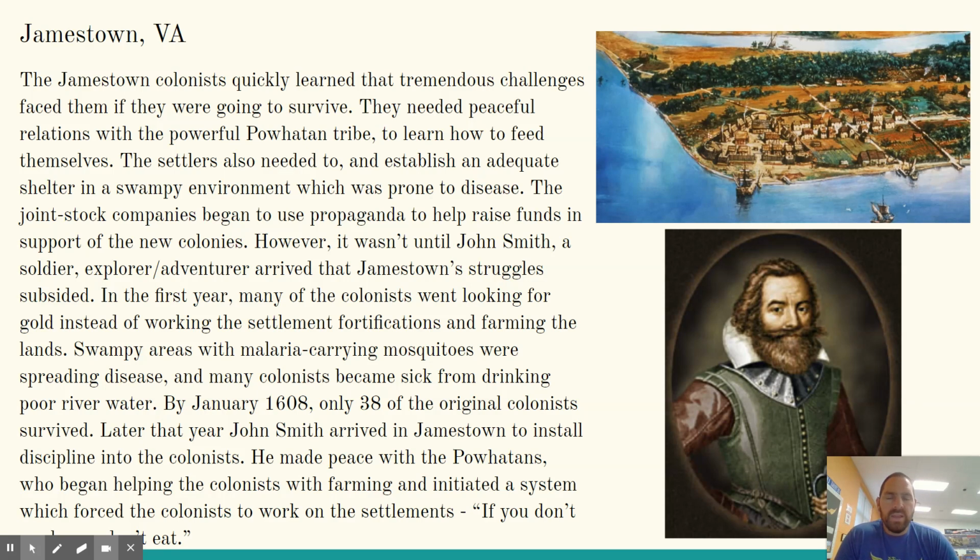In the first year, many of the colonists went looking for gold instead of working on settlement fortifications and farming the lands. Swampy areas with malaria-carrying mosquitoes were spreading diseases, and many colonists became sick from drinking poor river water.